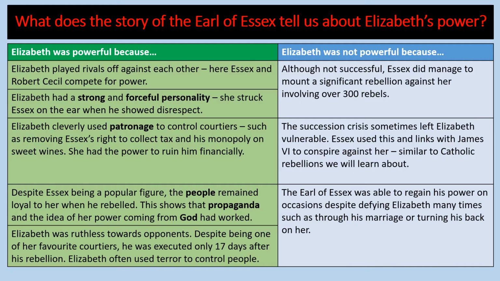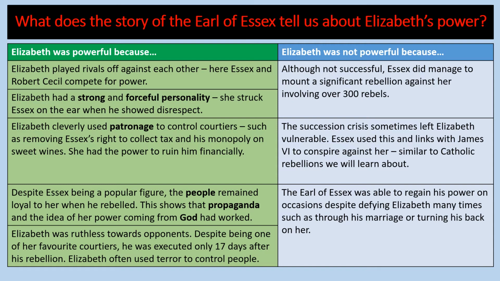It showed that Elizabeth cleverly used patronage to control courtiers, such as removing Essex's right to collect tax and his monopoly on sweet wines. She had the power to ruin him financially. Despite Essex being a popular figure, the people remained loyal to her when he rebelled. This shows that propaganda and the idea of her power coming from God had worked.